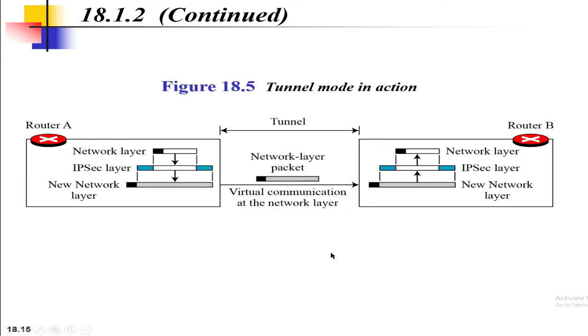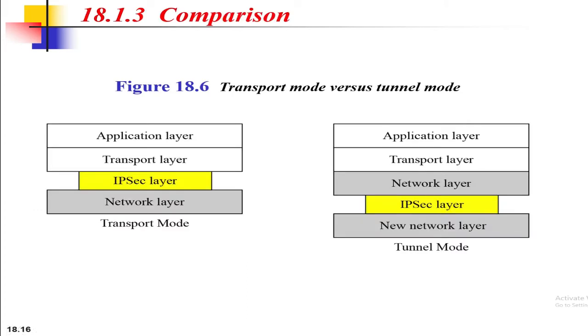So this is the comparison between transport mode and tunnel mode. In the transport mode, the IP security layer is in between the transport layer and network layer, and in tunnel mode, the IP security layer is in between the network layer and the new network layer.